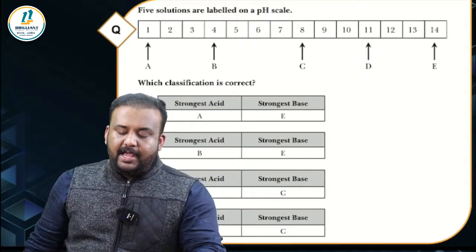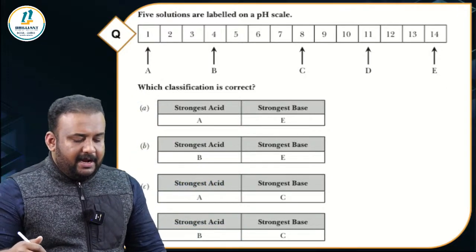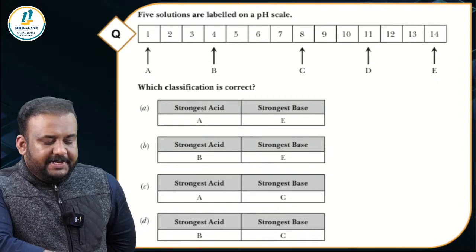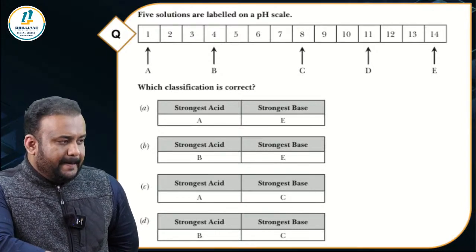Okay, great. Come on, quickly. The next question, answer. 5 solutions are labeled on a pH scale. You have A, B, C, D, E. Which classification is correct? Come on, fast.